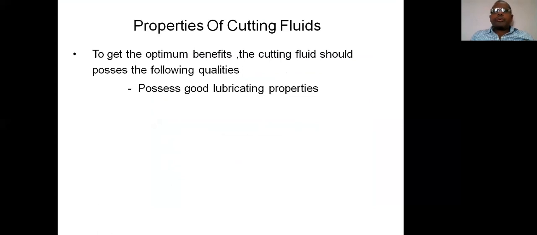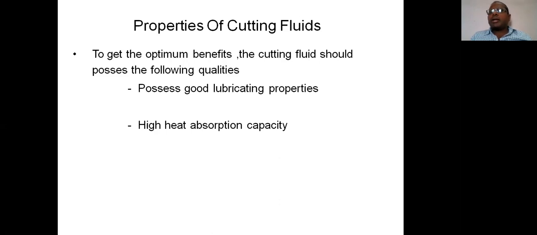So various properties are required for various functions or purposes. It was already clearly explained in the previous class: one function requires one property. Like that, in order to perform various functions, various properties are possessed by cutting fluids. One of them is good lubricating properties.